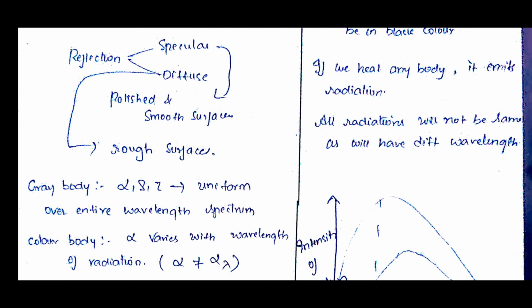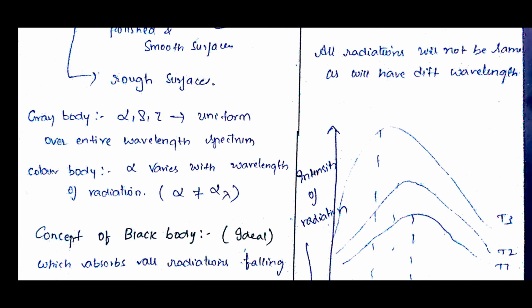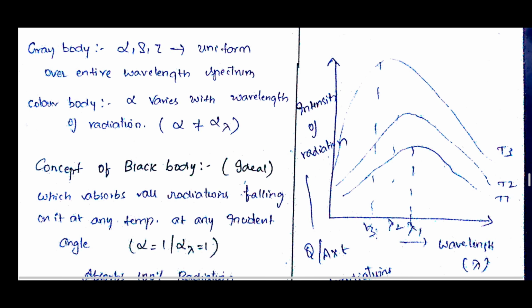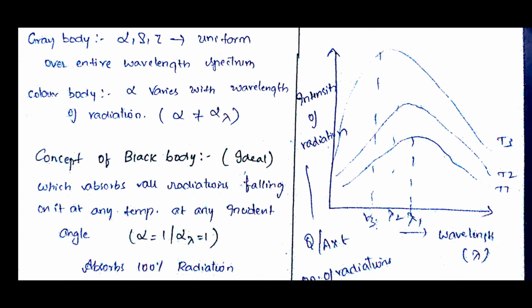I'm not saying that it is a one. It will be uniform over the entire wavelength spectrum. If it is a color body, absorptivity varies with respect to the wavelength. Okay. Now, the concept of a black body.